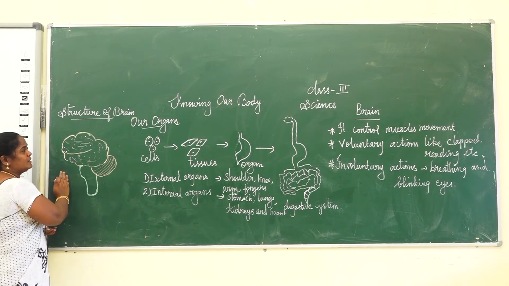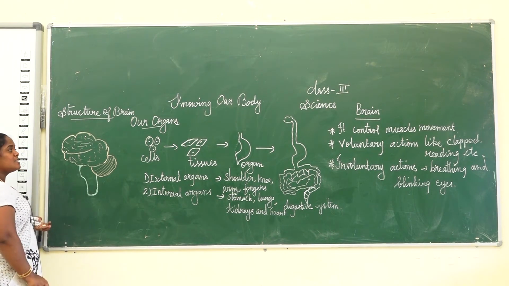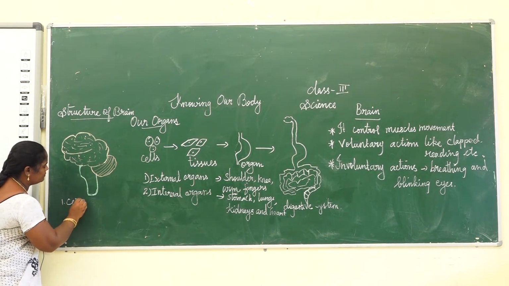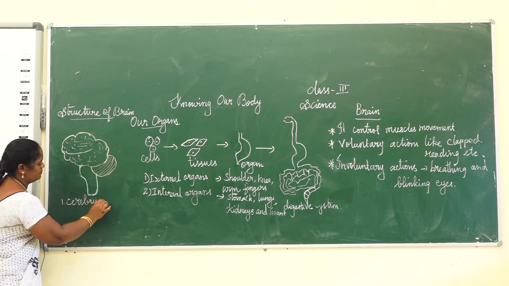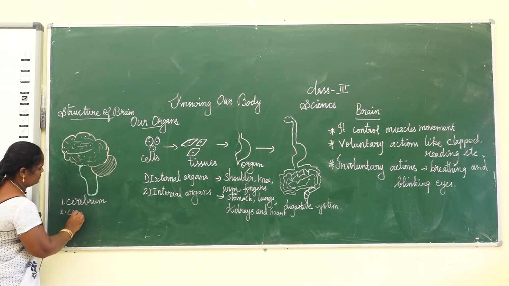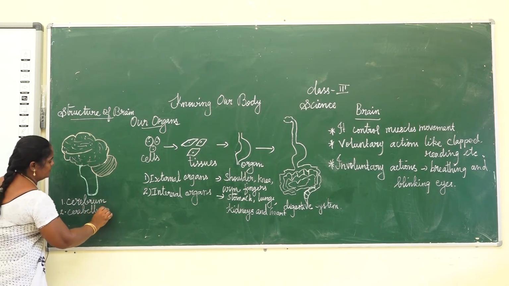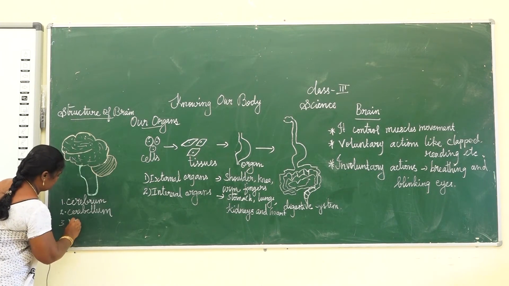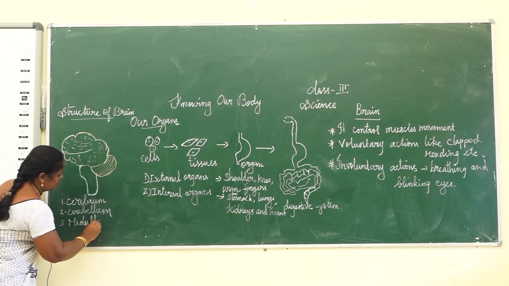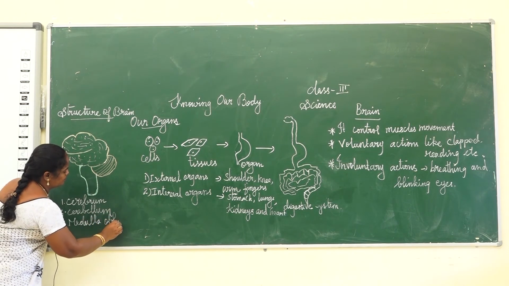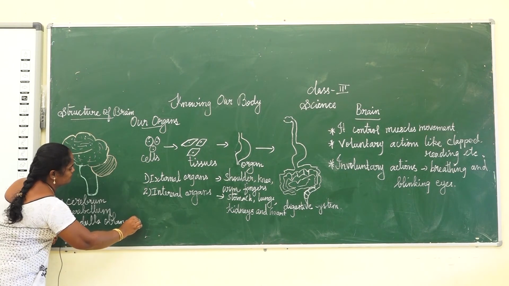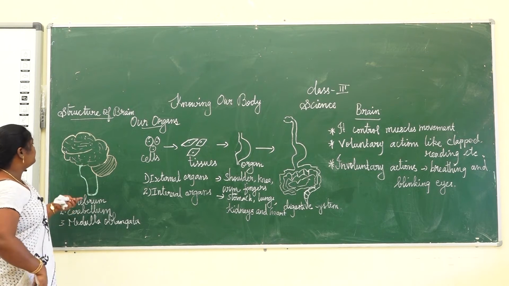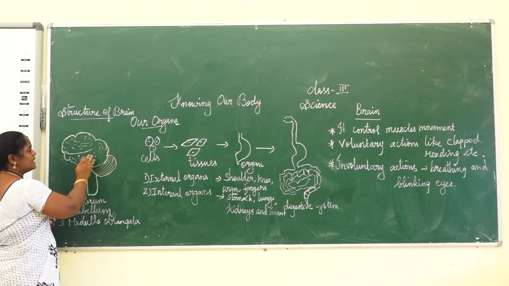It consists of three parts: the cerebrum, the cerebellum, and the medulla oblongata. First, let's look at the cerebrum.